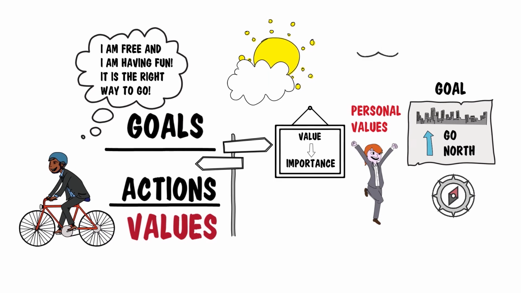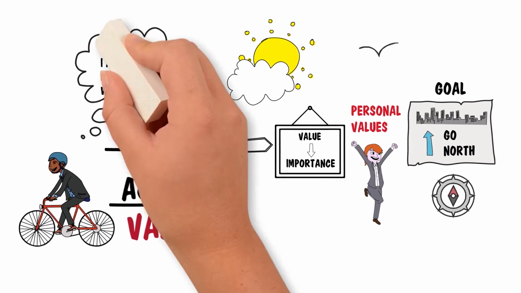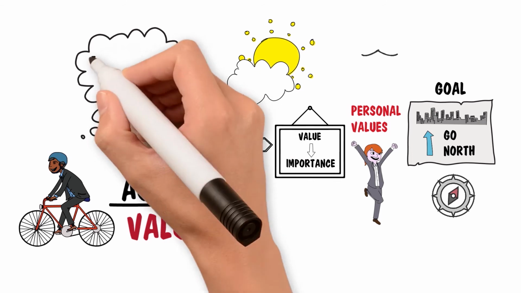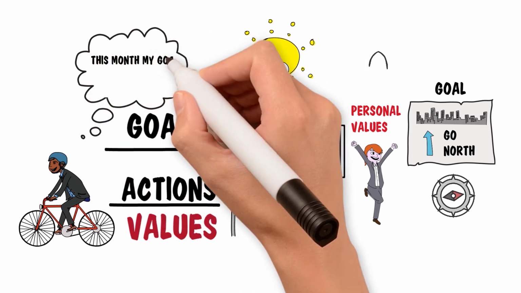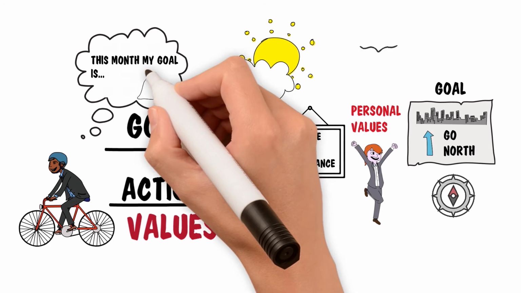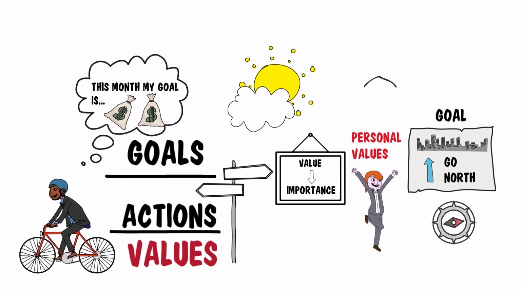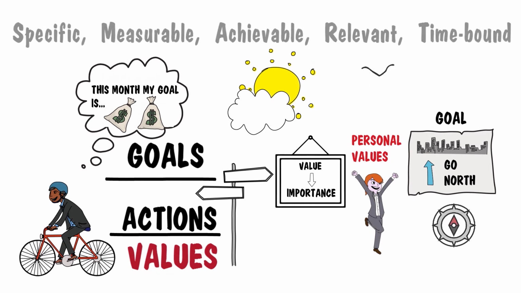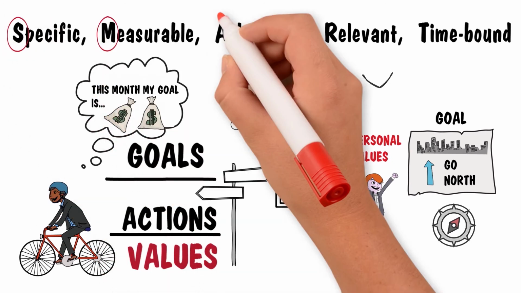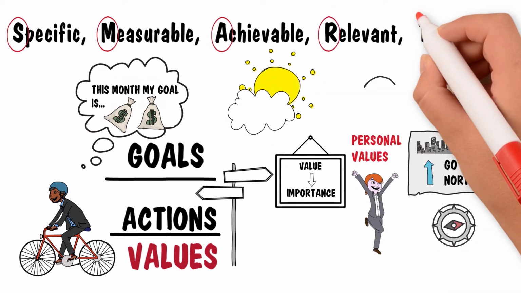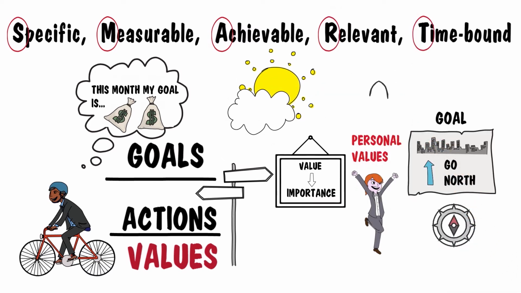Goals can basically be described as what you are striving to achieve. They are your objectives. They are what you are aiming for. So for a trader, a goal can be to make a $50,000 profit per month from trading. And to make sure your goals are clear and reachable, each one should be specific, measurable, achievable, relevant, time-bound.